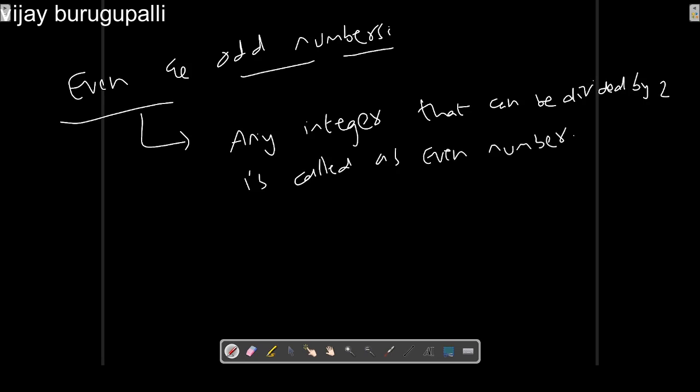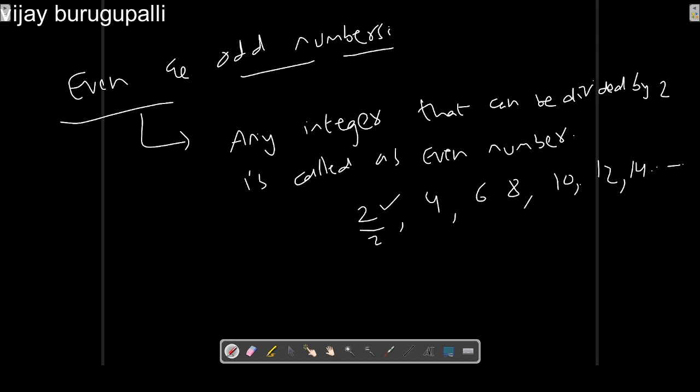For example, 2 is an even number because 2 is exactly divisible by 2. Similarly, 4, 6, 8, 10, 12, 14, and so on are several examples of even numbers.